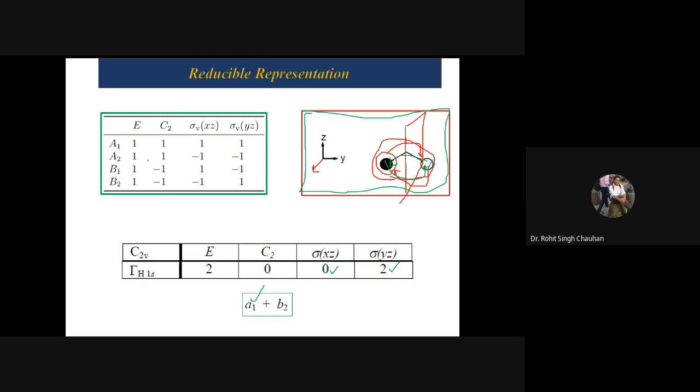For A2, if you try to solve, you can see it. First, 1 multiplied by 1 multiplied by 2, so it is 2. Now 1, 1, 0, that is 0. Then again here the contribution is 0, so this part will also be 0. Now in the fourth case, it is 1 multiplied by minus 1 multiplied by 2. So what will it become? Minus 2. 2 minus 2 is 0. So like this way we will solve, and you will get A1 plus B2. That is for the 1s orbitals of the H2O molecule, and these 1s orbitals belong to the hydrogen atoms.